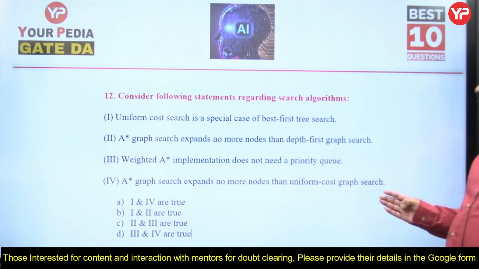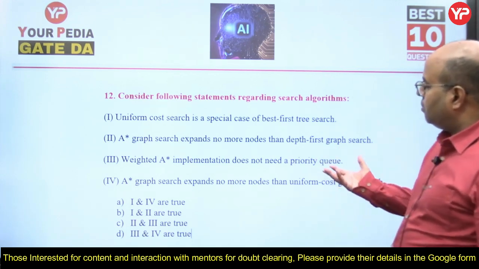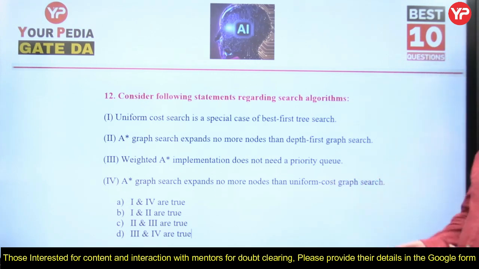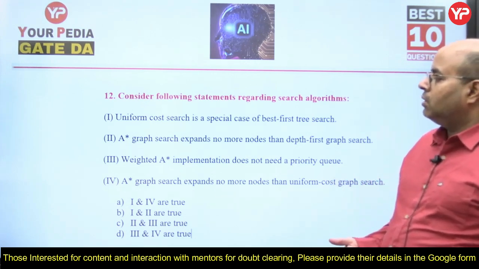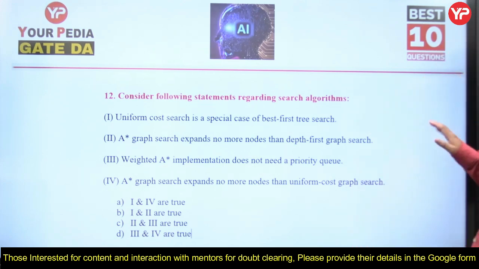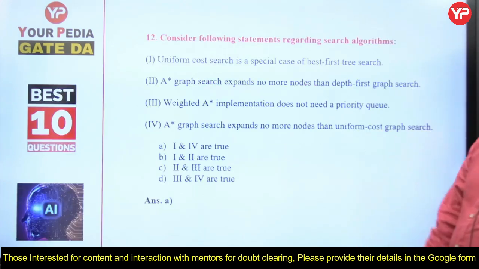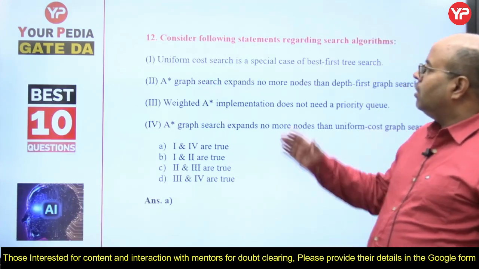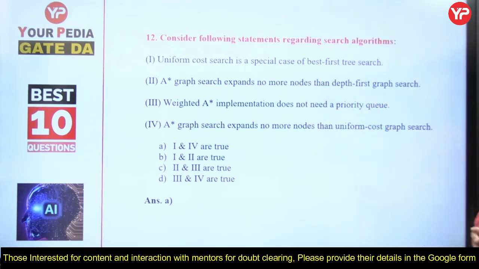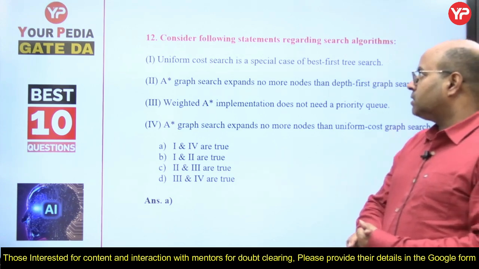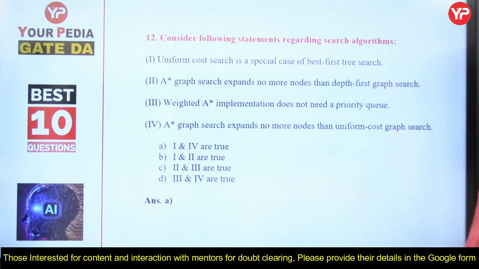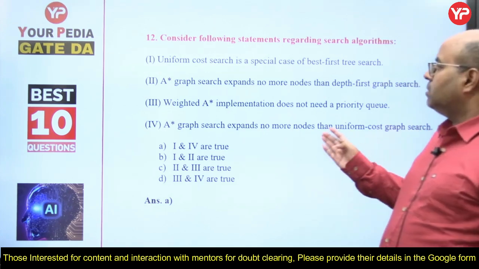Yes, once uniform cost graph search has found, then why would A star have to go to more nodes? So 1 and 4 are the correct answers. Uniform cost search is a special case of best first tree search, yes. And A star graph search expands no more nodes than uniform cost graph search.